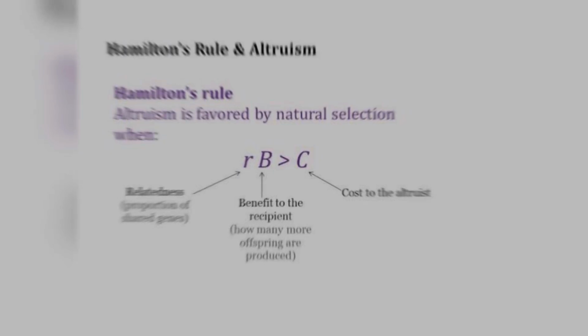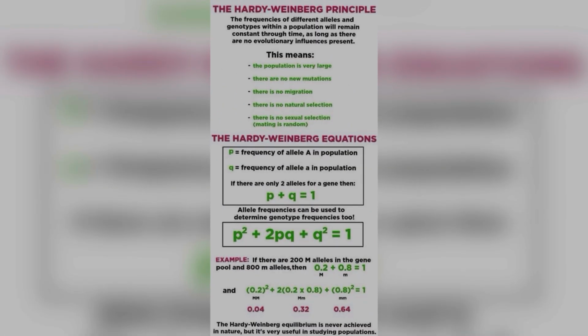So remember this formula. Important thing is your Hardy-Weinberg principle. So remember the rules. Hardy-Weinberg principle will be only applicable in a very large population. There should not be any mutation, there should not be any migration, there should not be any genetic drift, there should not be any natural selection, there should not be any sexual selection, there should not be any evolution, and there should be random mating. So remember the formulas also, and remember the points that will follow Hardy-Weinberg.